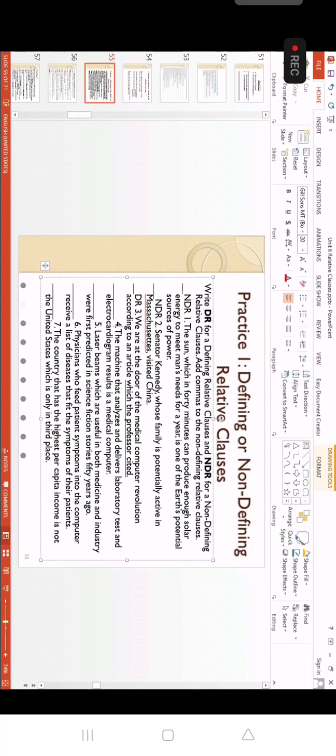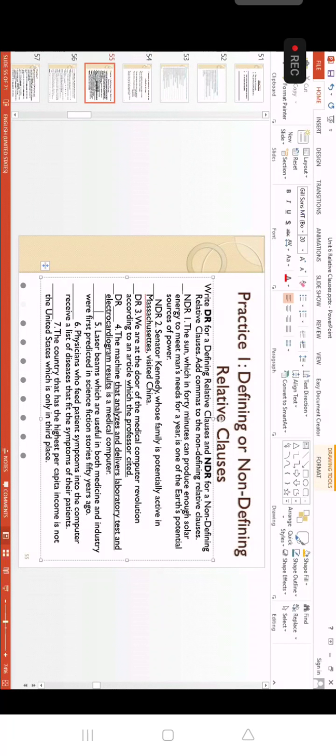How about number four? Which one is the clause, everybody? Okay, this is the clause modifying the machine. Defining or non-defining, everybody? Defining, teacher. Yeah, defining. Be careful, one more, everybody. I forgot to tell you: that can be used only in defining clauses, not in non-defining.